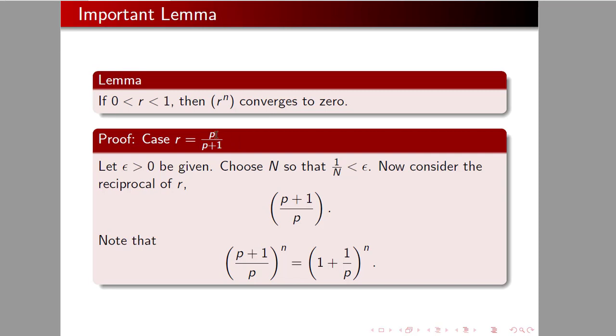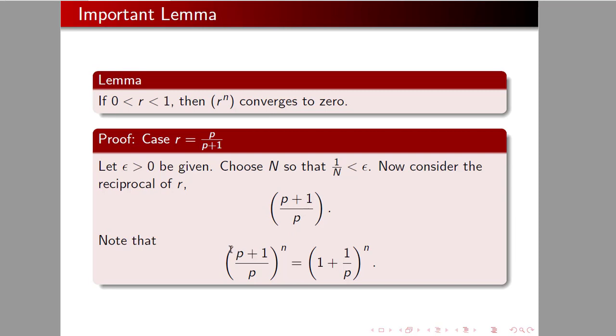So here I'm taking a special case, p over p plus 1. So if p were equal to 9, this is 9/10, or p equal to 999, this is 999 over 1,000. But anyway, so we have r. Now we're going to flip that over. The reciprocal of r is p plus 1 over p.